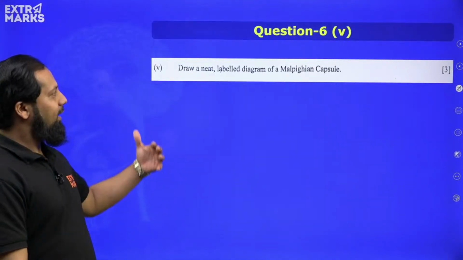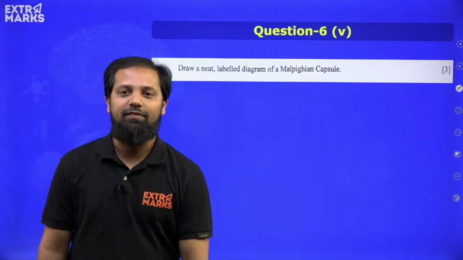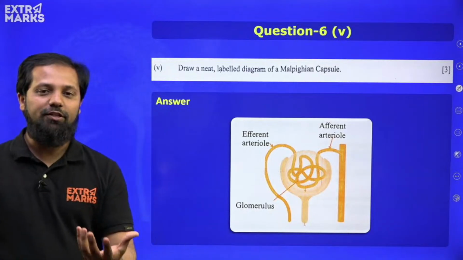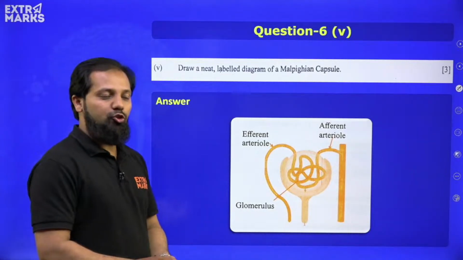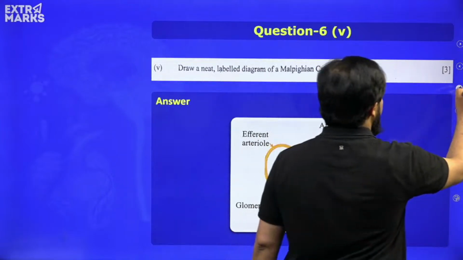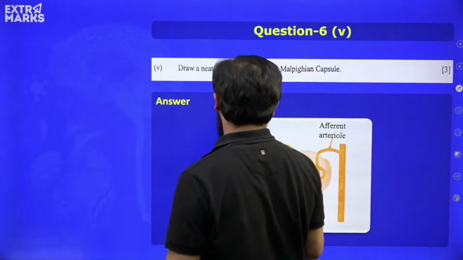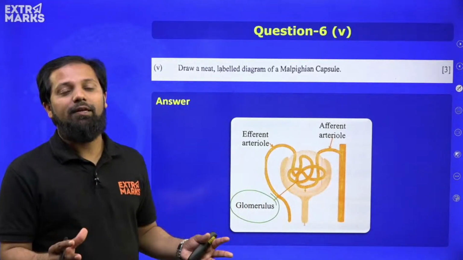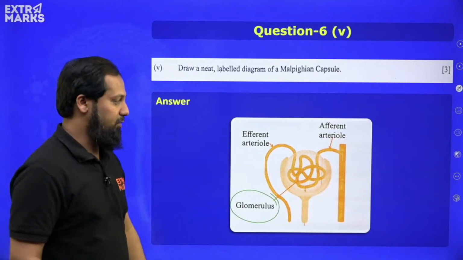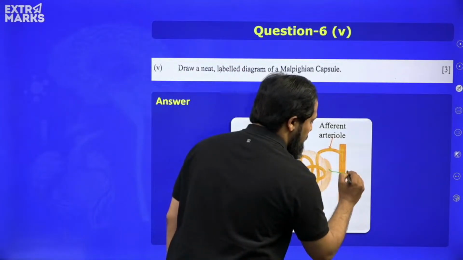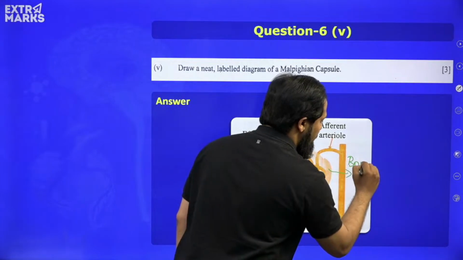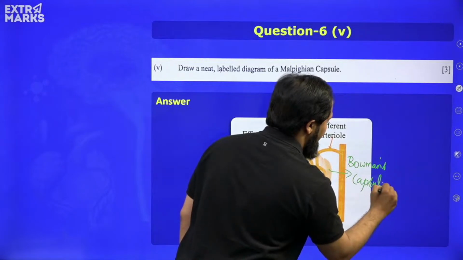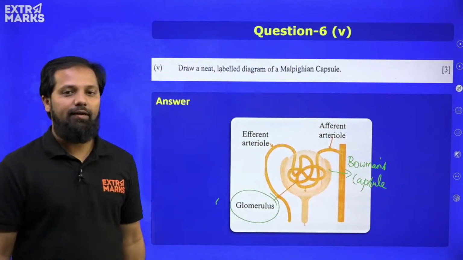Next, draw a neat labelled diagram of Malpighian capsule. Very easily you can draw the diagram of Malpighian capsule wherein you will be able to showcase where the Bowman's capsule is. What is glomerulus? This is the bunch of capillaries which helps in ultrafiltration. You have a cup-shaped structure known as the Bowman's capsule, right? And also you find afferent arteriole and efferent arteriole.